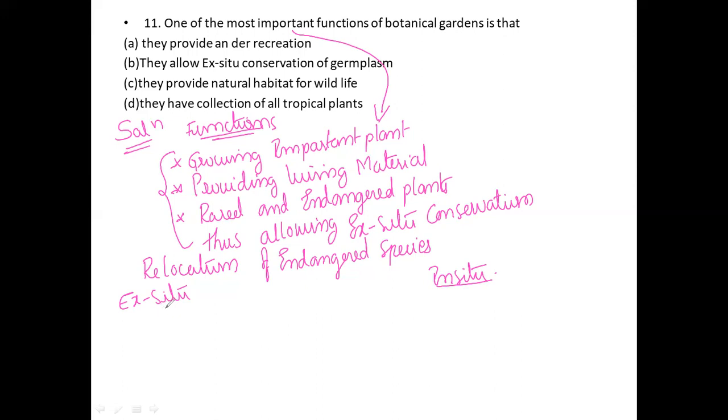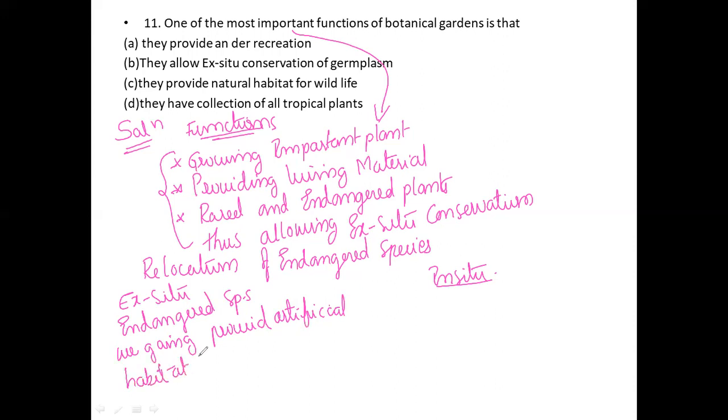So it is a relocation of the species from a natural habitat. For example, for endangered species, we are going to provide an artificial habitat for those living organisms.